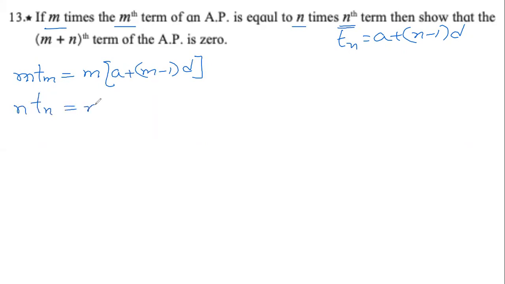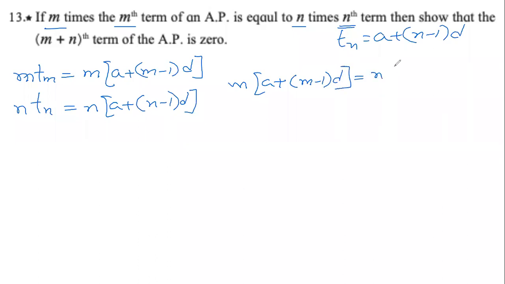So we can write n into a plus n minus 1 into d. They are equal. They are equal means m into a plus m minus 1 into d equals n into a plus n minus 1 into d. ये दिया है.